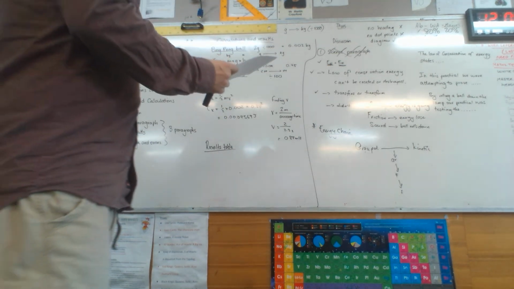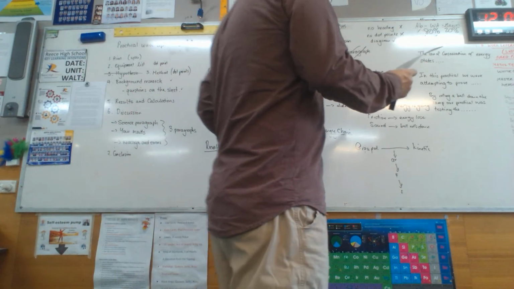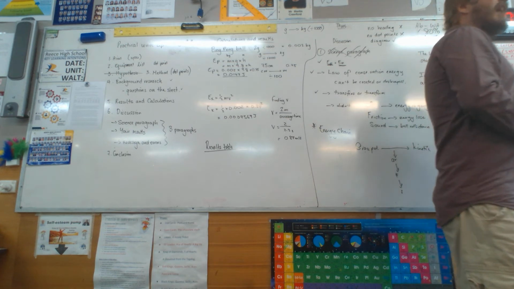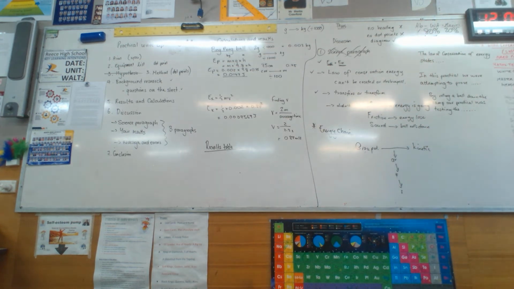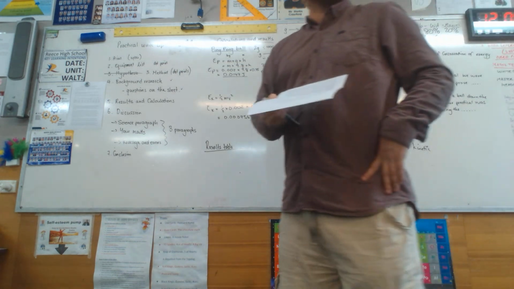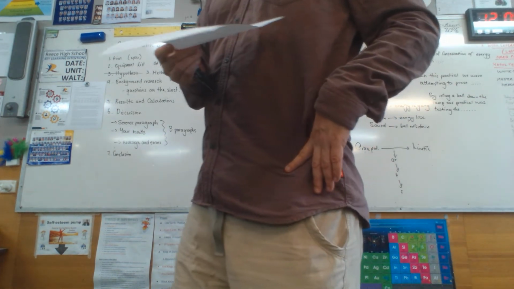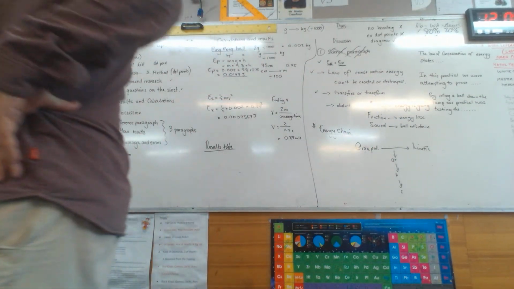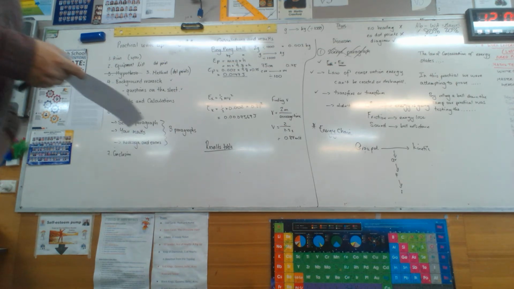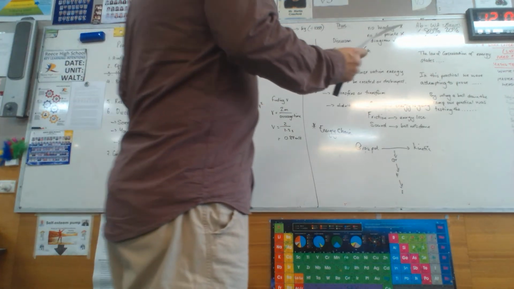If we have a look here, it then said, therefore, in theory, the gravitational potential energy and kinetic energy should have been the same. Who thinks that's science? Who thinks that's a result? Science. It's definitely science. So the problem with this kid's practical is while they've given me what I wanted, they haven't been very specific about it, nor have they put it in the right section. Okay? If we have a look at their next paragraph,